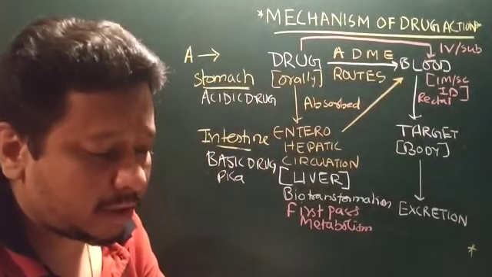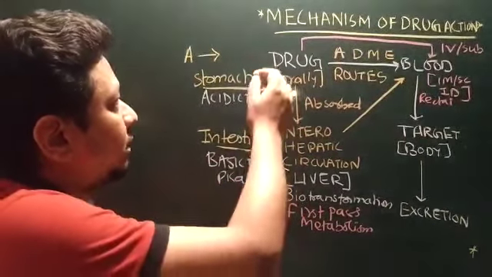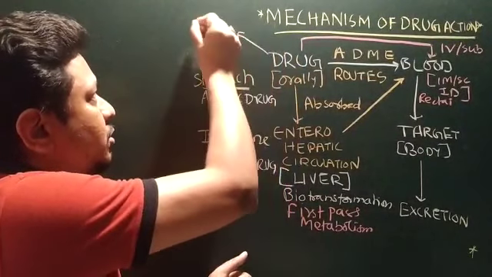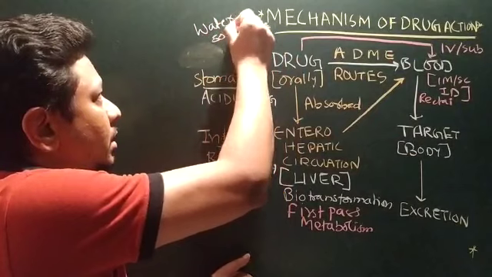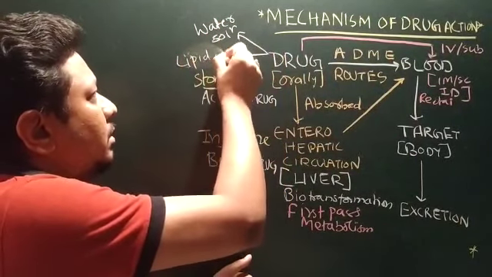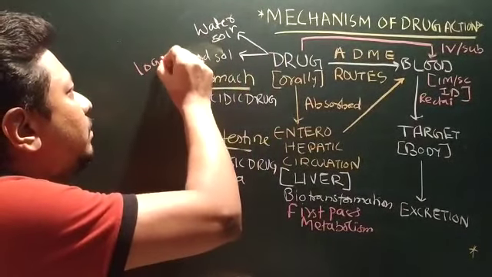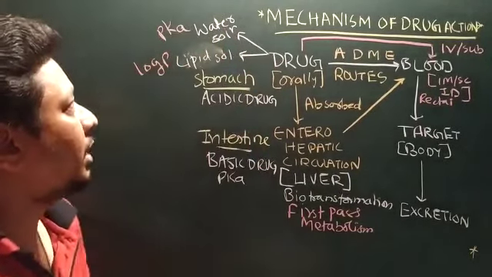Now the very important concept is every drug should possess 2 properties: water solubility and lipid solubility. Lipid solubility is measured by log P value, whereas water solubility is measured by pKa value.